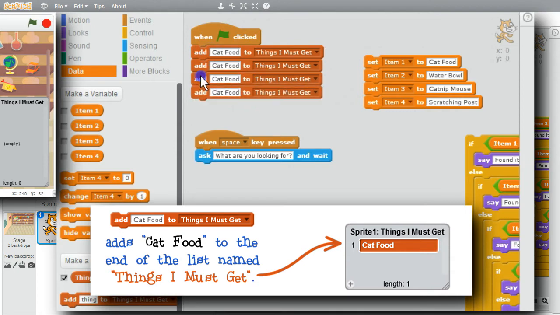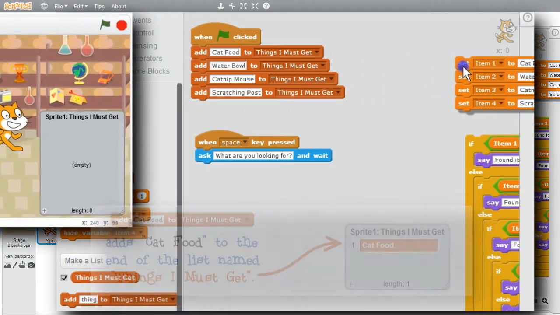I have 4. Now I'll copy and paste the rest. I have cat food, water bowl, catnip mouse, scratching post, similar to the initialization before.